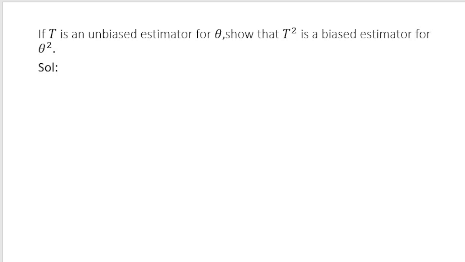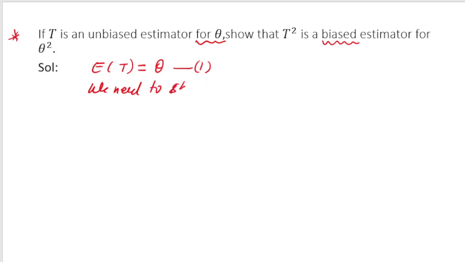This is also a very important problem. So if T is an unbiased estimator for theta, it means that they have already given this information, that expectation of T is equal to theta. Let me call it 1. We have to show that T square is a biased estimator for theta square. Means what we need to show? We need to show that expectation of T square is not equal to theta square. So how to show that?